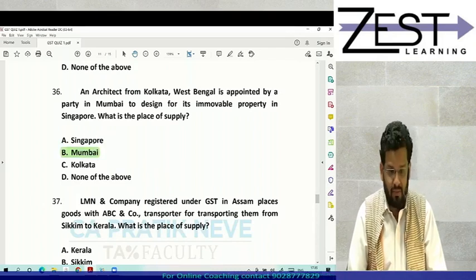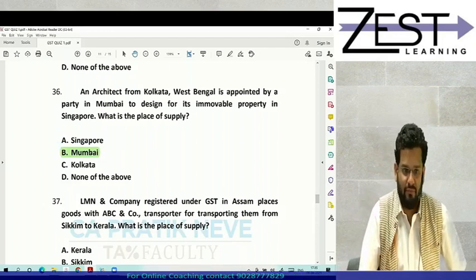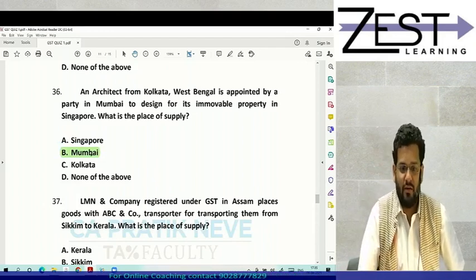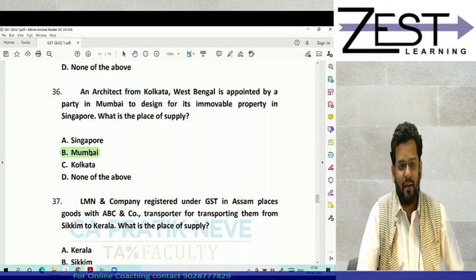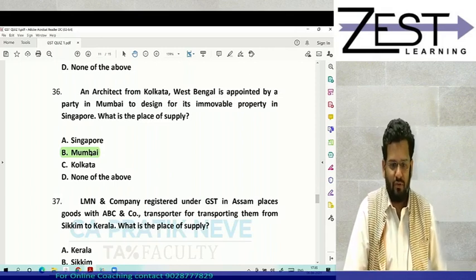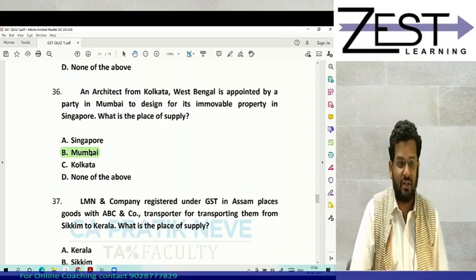Why is the answer Mumbai? It is first of all section 12. Why section 12? Supplier and recipient of supply are both in India, and it is place of supply of services. That's why section 12, subsection 3.